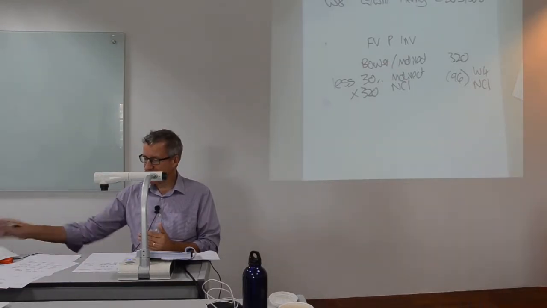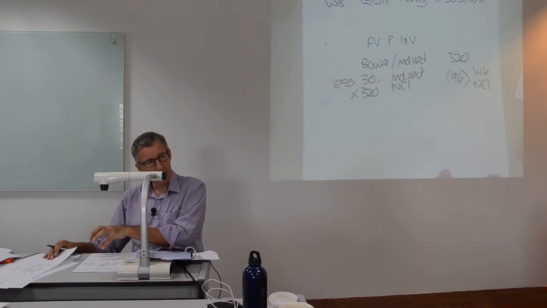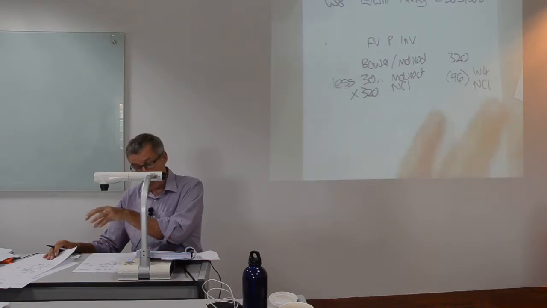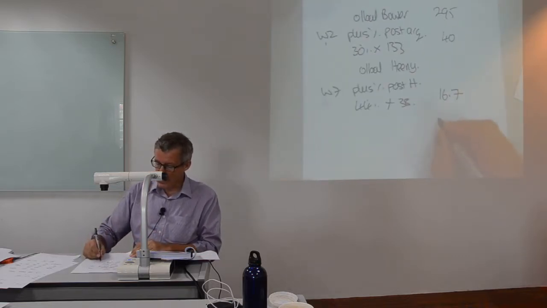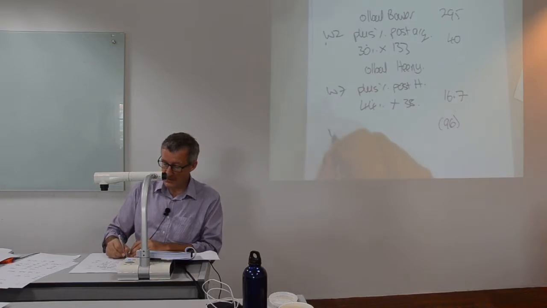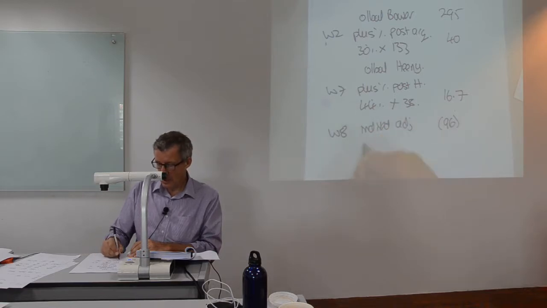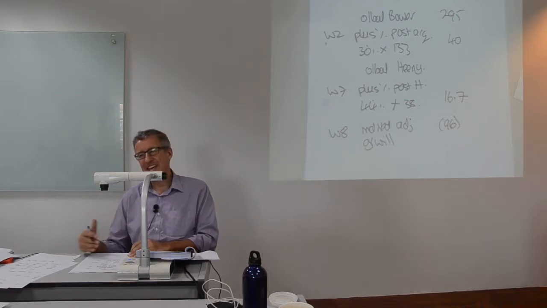I am charging the NCI of BOA with that 96. I have credited the investment. If you believe in double entry, you're crediting the investment and you're debiting the NCI. So there is a negative of 96, which has come from working 8. So this is the indirect adjustment on the goodwill as we charge the NCI with their share.